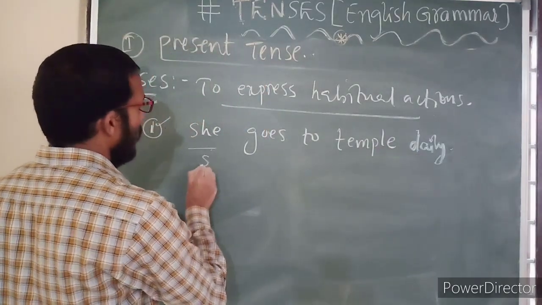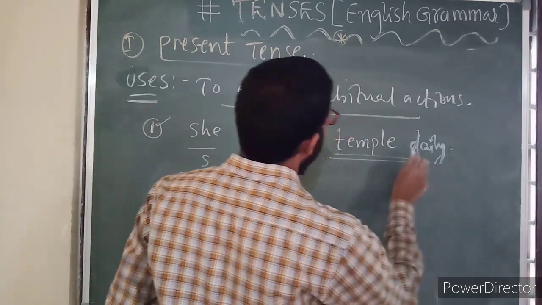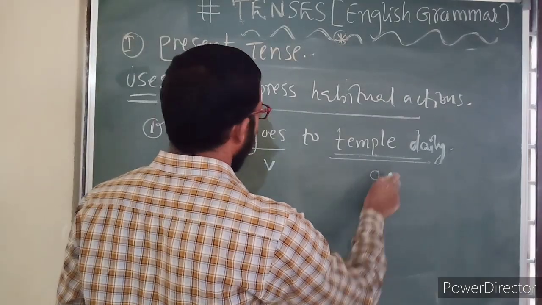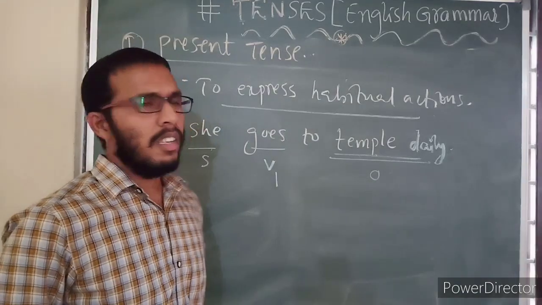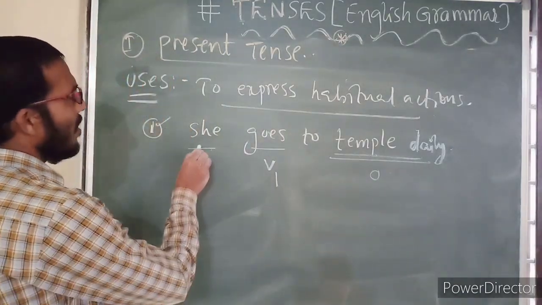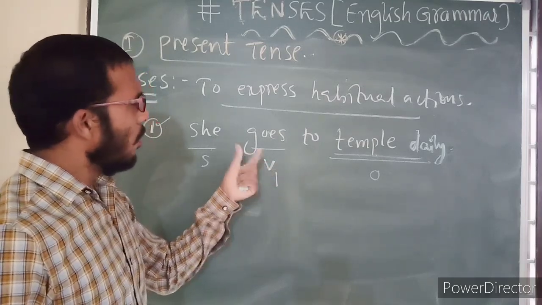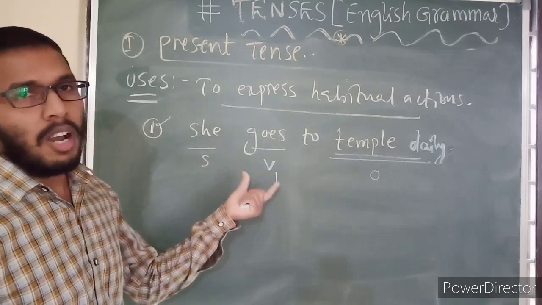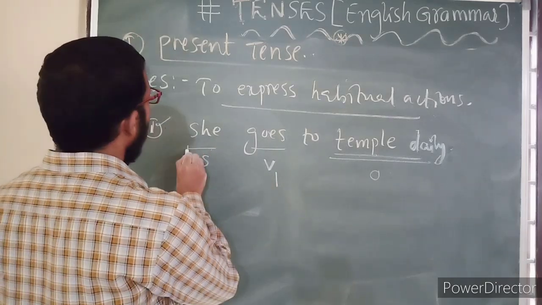Now she is called the subject, goes is called the verb, and this is not the object, this is called the complement. Here, in place of object, I have written this. Now this is subject plus verb one plus object. This is called a normal assertive sentence. Now see here how we are converting it into question form.